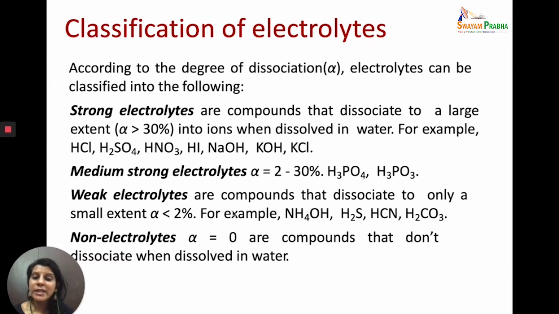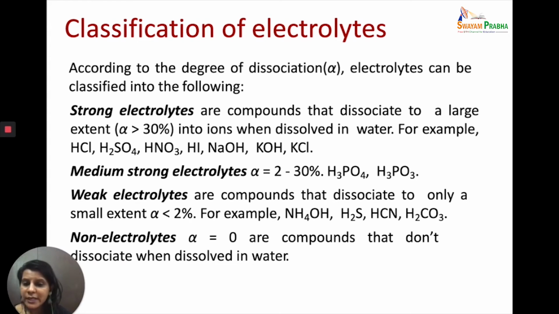Then there are weak electrolytes. These are compounds which are dissociated only to a small extent. In fact, their value of alpha is less than 2%. So only 2% of it is maximum dissociated in aqueous solution. For example, ammonium hydroxide, H2S, HCN, carbonic acid, acetic acid. These are all examples of weak electrolytes.